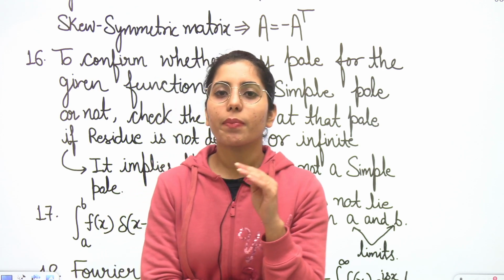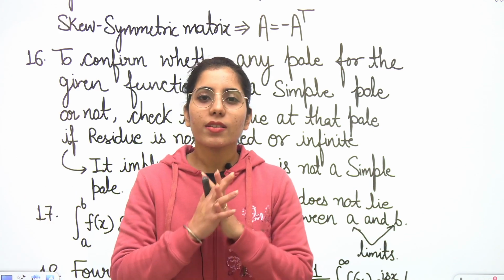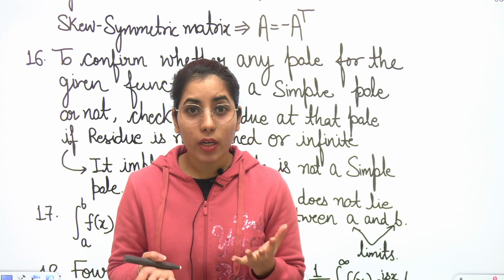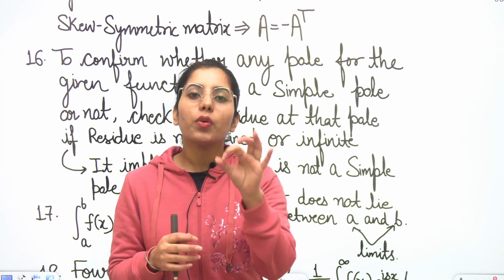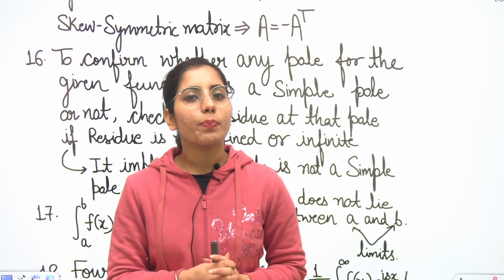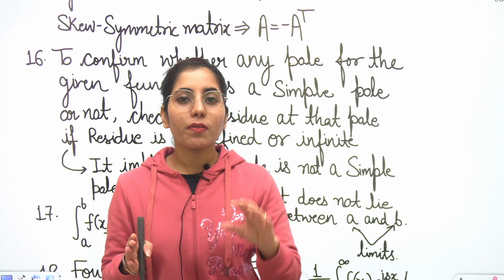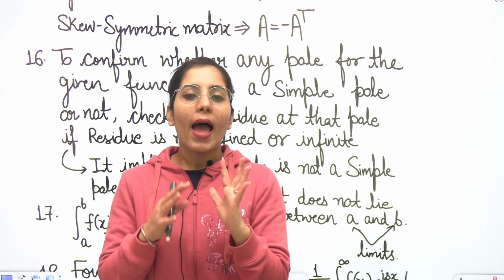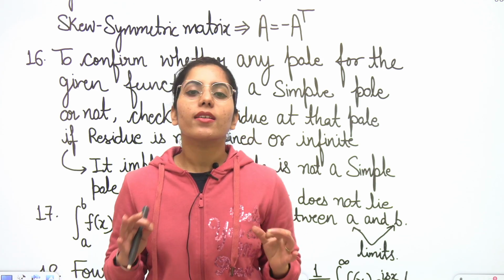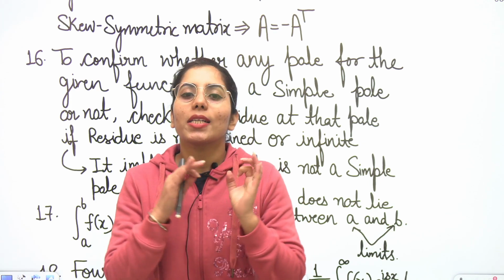Whenever there is any kind of confusion about whether it is a simple pole or not, to get sure you will find the residue for the given function by considering that particular pole as a simple pole, using the formula particularly for a simple pole. And if you get the residue as not defined or infinite, then you say that your assumption that it is a simple pole is not correct.